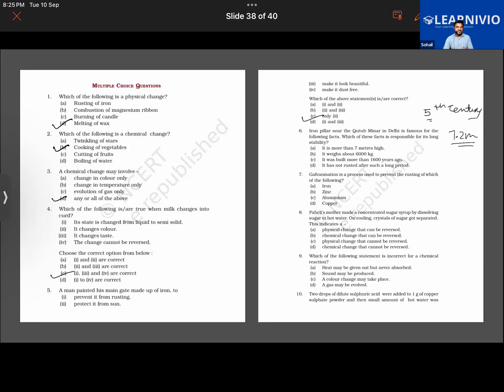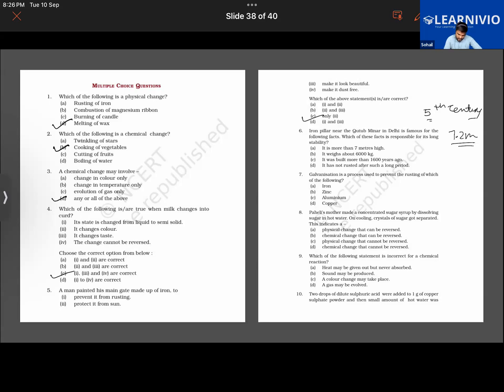It is very famous because of its rust-free property, and it is very heavy, weighing around 6,000 kilograms. But the important point is that it has not rusted over such a long period of time. So the correct answer is that it has not rusted after such a long period.